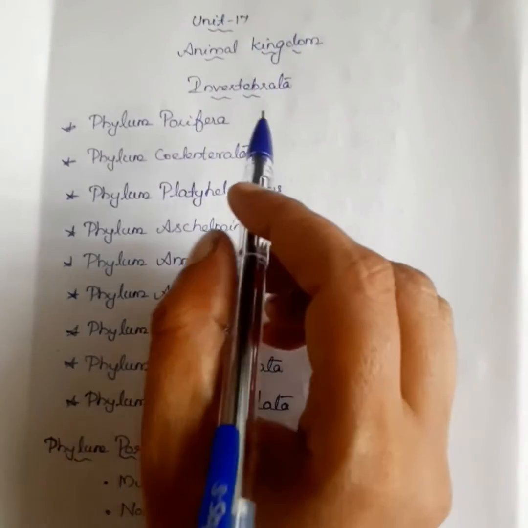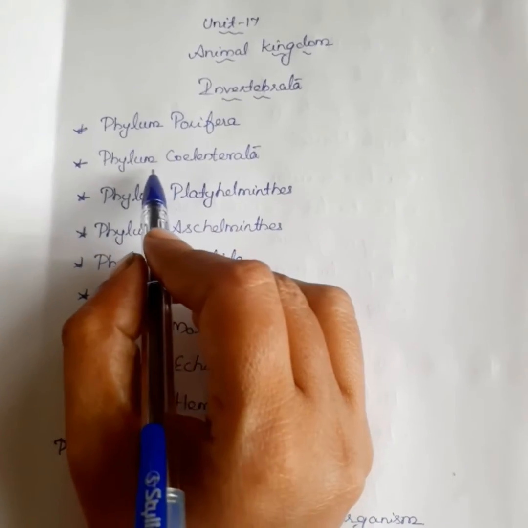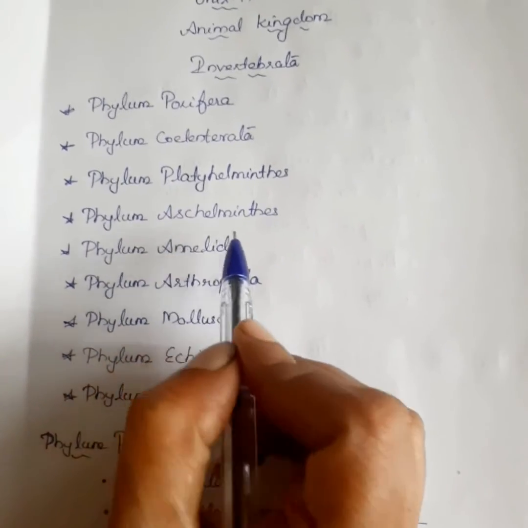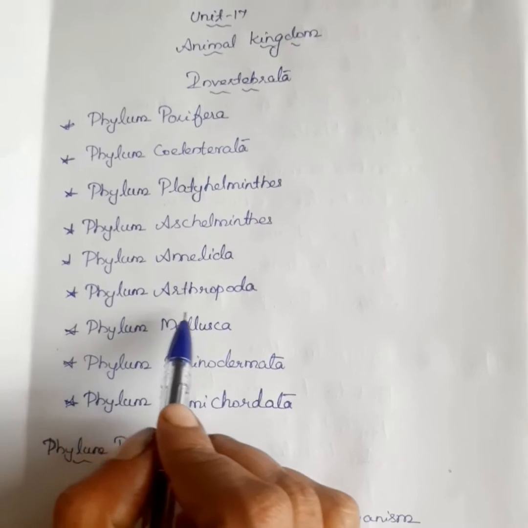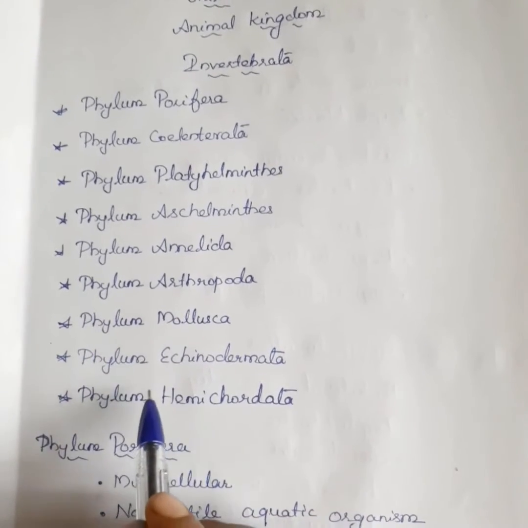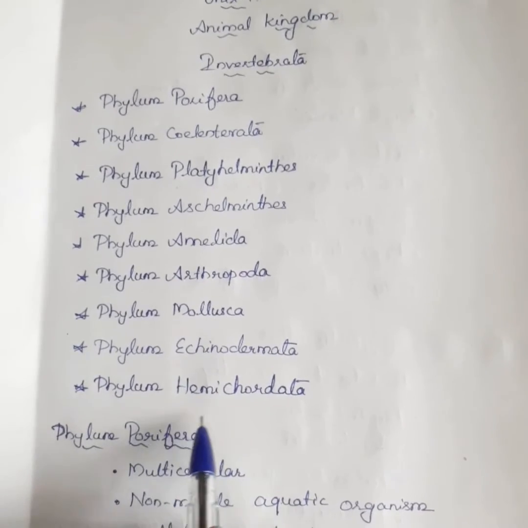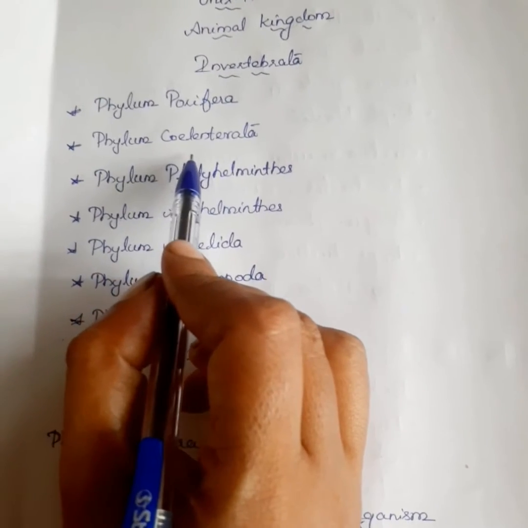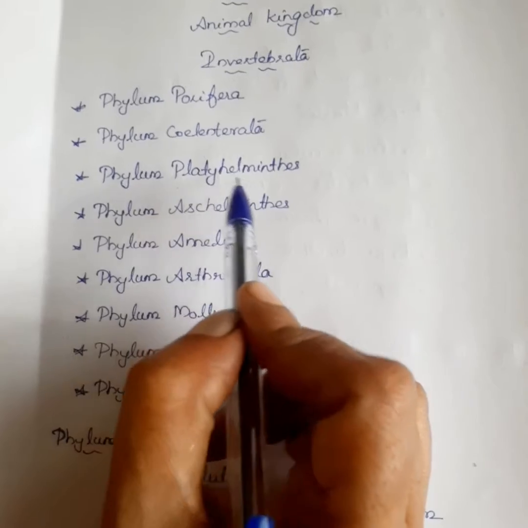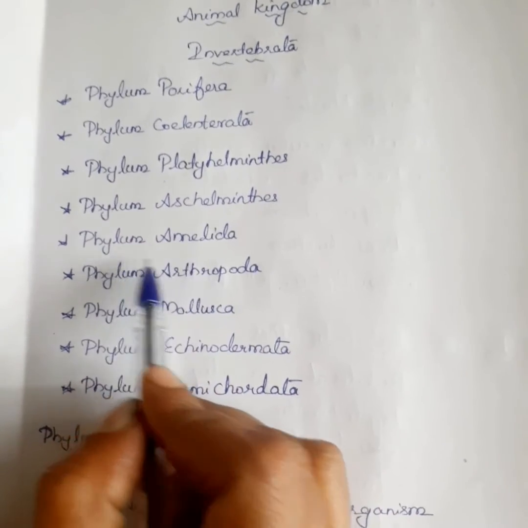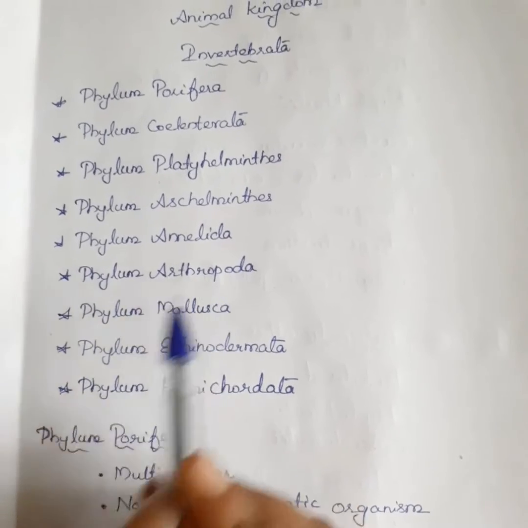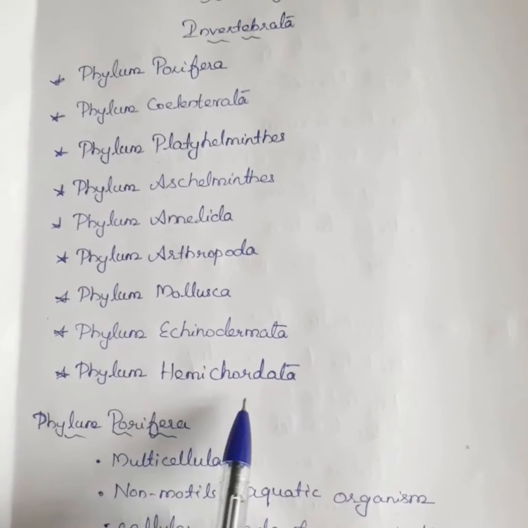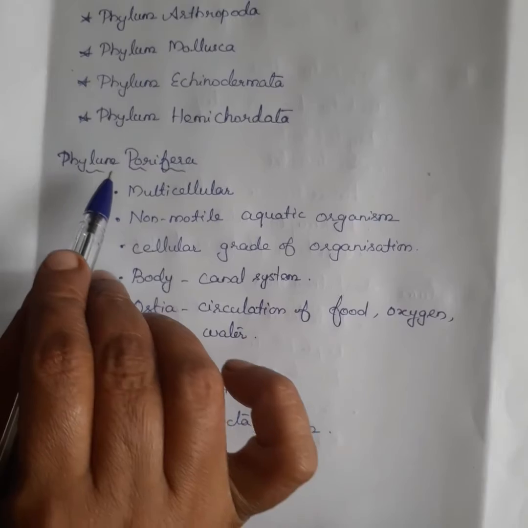Now we will discuss nine phyla. Phylum Porifera, Phylum Coelenterata, Phylum Platyhelminthes, Phylum Aschelminthes, Phylum Annelida, Phylum Arthropoda, Phylum Mollusca, Phylum Echinodermata, Phylum Hemichordata. So the first phylum is Phylum Porifera.